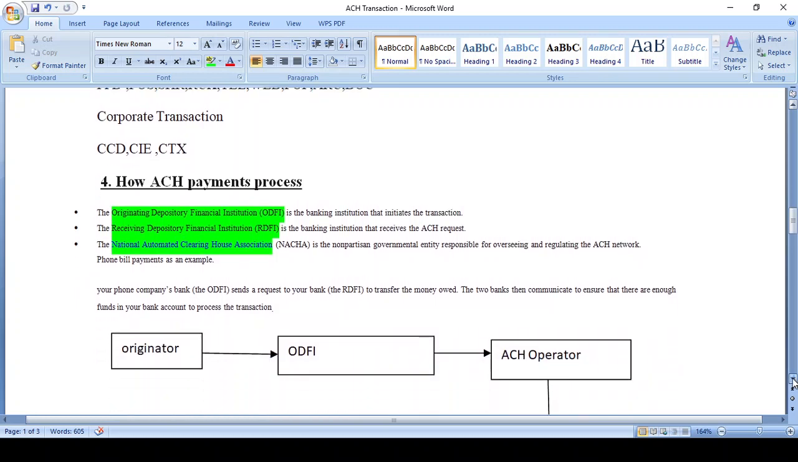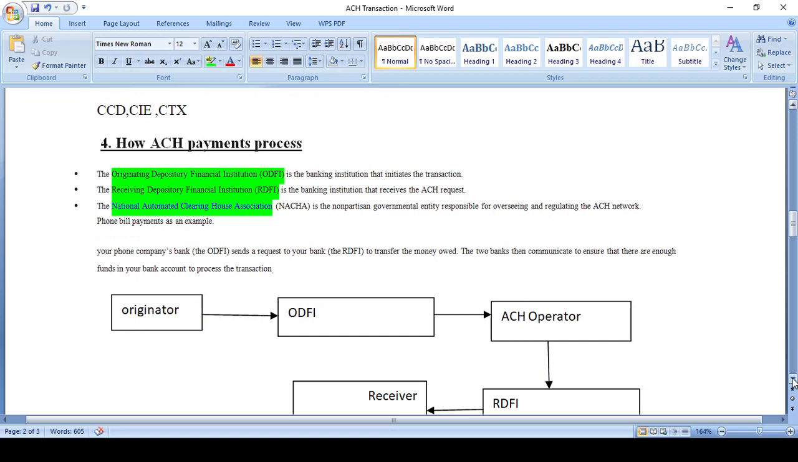How ACH is processed is a very important concept, because without knowing it you cannot understand how the ACH operator works and how NPCI processes ACH payments in India. The parties involved in the ACH payment are the originator and the receiver. The originator approaches the originating depository financial institution, that is the bank. Only the originating depository financial institution initiates the ACH payment via the ACH operator. The ACH operator is the automated clearinghouse engine; in India we call it NPCI, and in the US it is NACHA. There are many ACH operators.